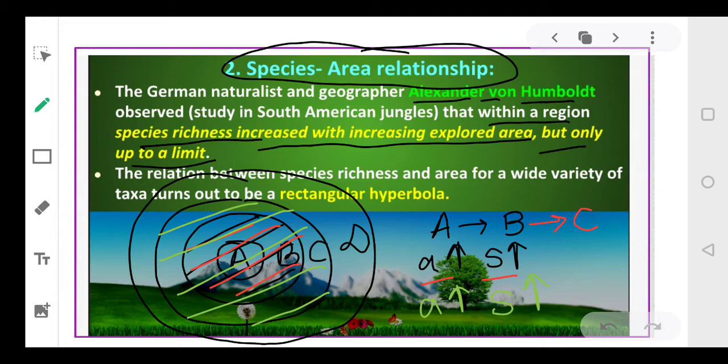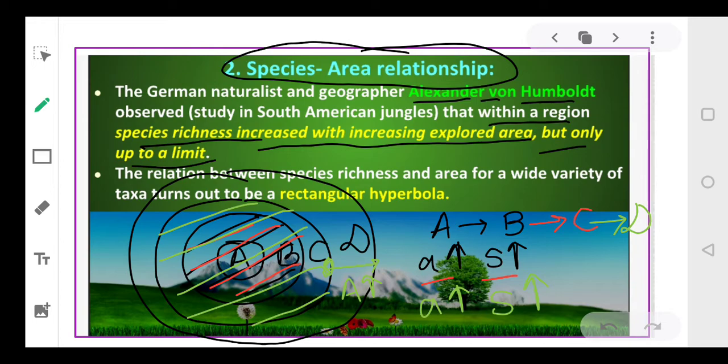Now from C I am shifting to the area D. अब मैं D area में देखती हूँ. So I will observe that although the area is increasing here, as I am moving from C to D, area increase कर रहा है. Okay, the area is increasing, but I observe that the increase in the number of species diversity is not much.